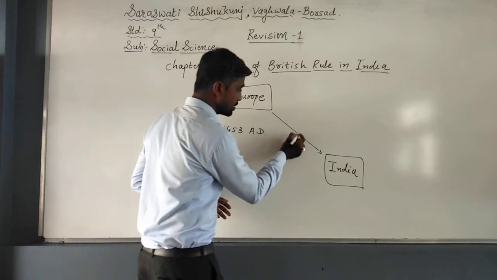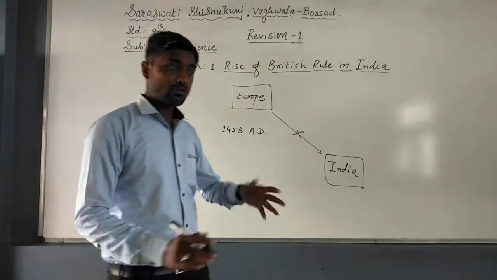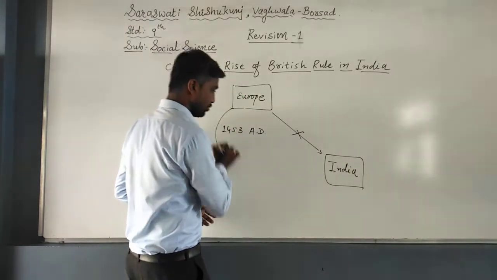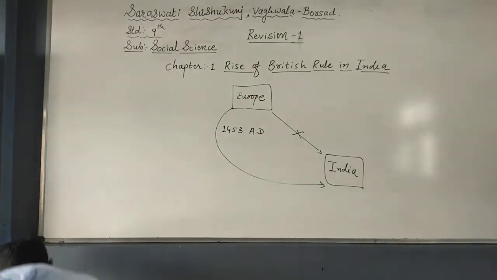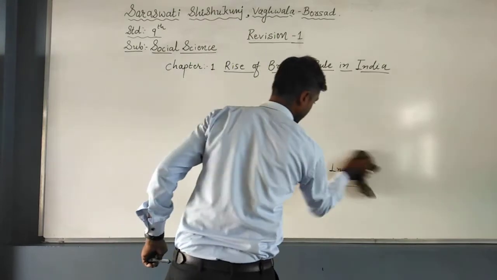So here the first topic of our chapter begins: discovery of sea route to India, because the route was closed for Europeans to reach India. So now they wanted to reach India by sea routes, and that is why our first topic begins, the discovery of sea route to India, that we will discuss.